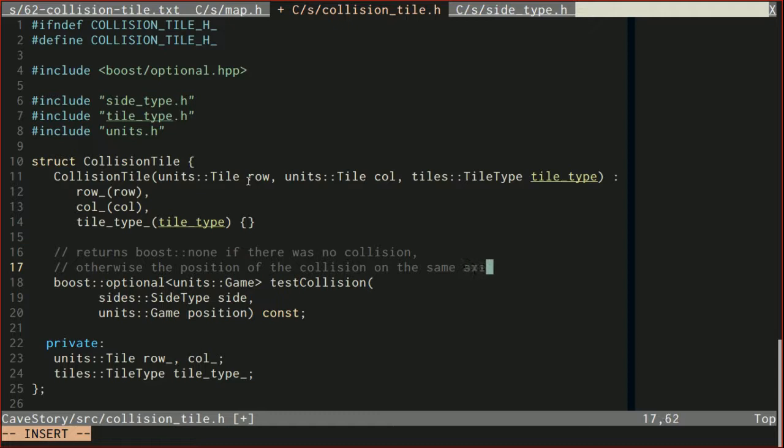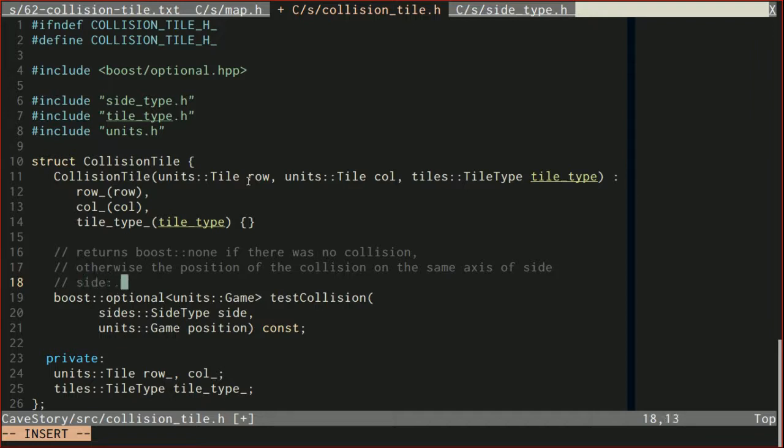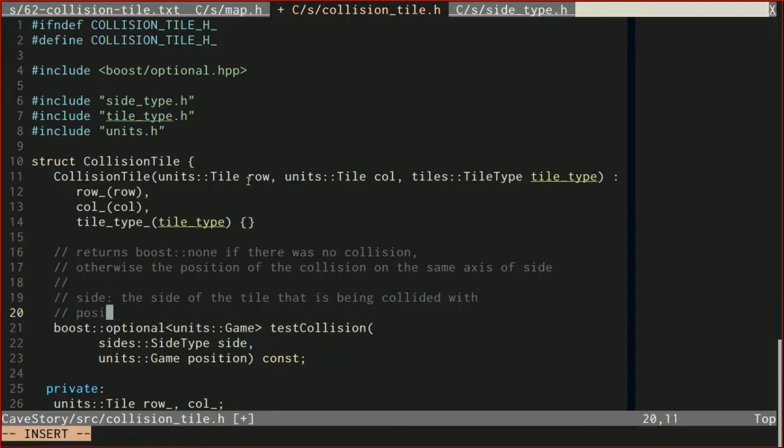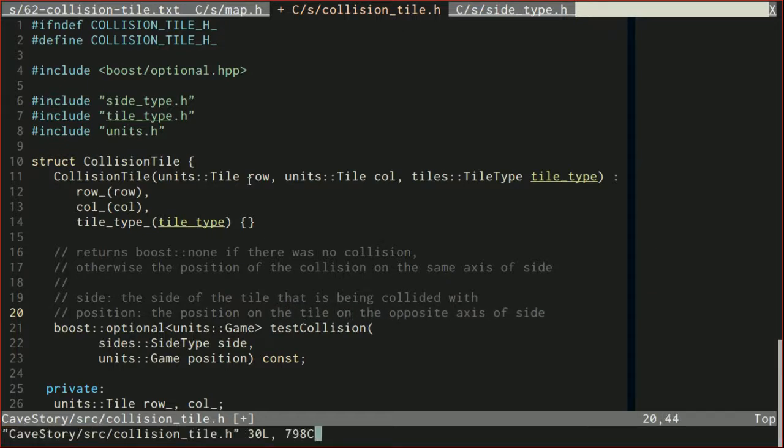on the same axis of side, and side is the side of the tile that is being collided with, and position is the position against the grain on the opposite axis of side, on the tile. How about that? That looks good to me.